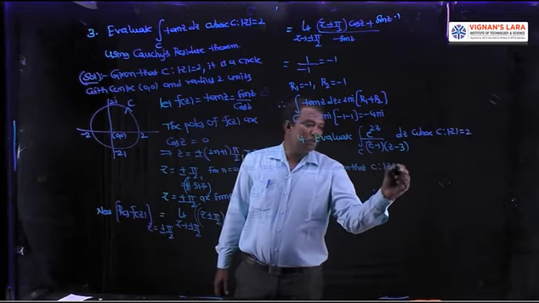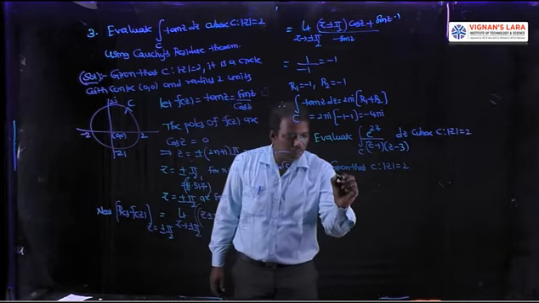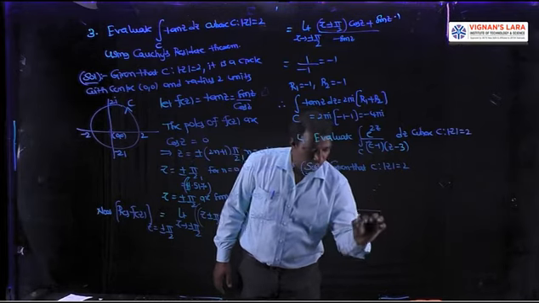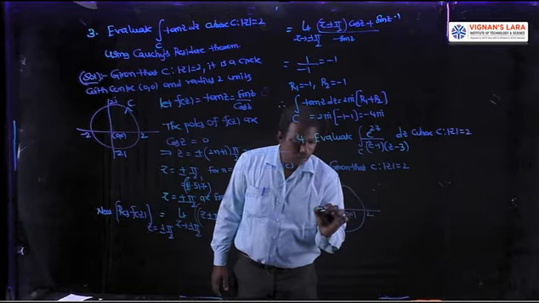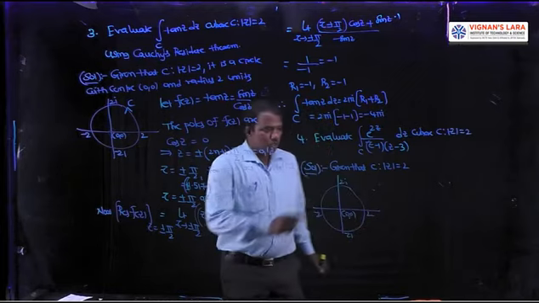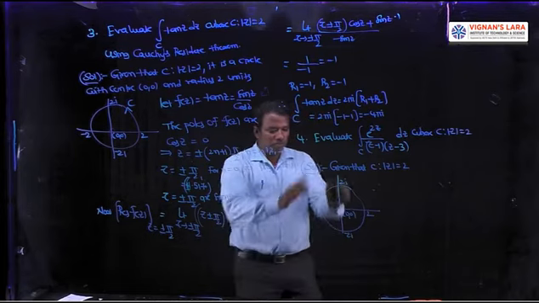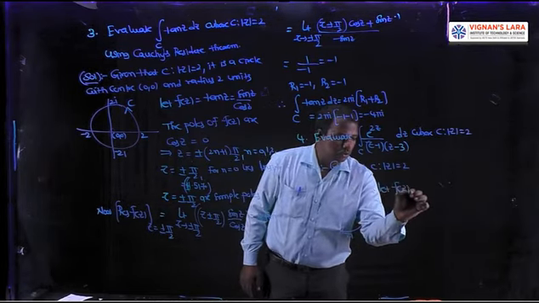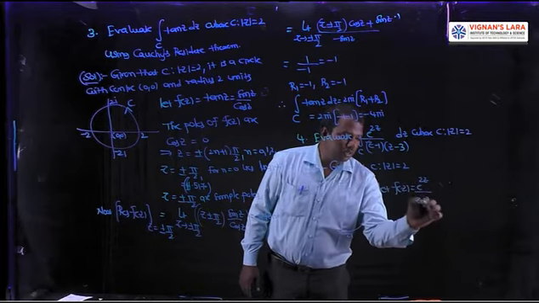Mod z equal to 2 is a circle with the center 0, 0 and radius 2 units. So draw the rough sketch of the curve: center 0, 0, radius 2 units, with points 2, minus 2, 2i and minus 2i. Then, what is f of z here? Let f of z equal e power 2z by (z minus 1) into (z minus 3).